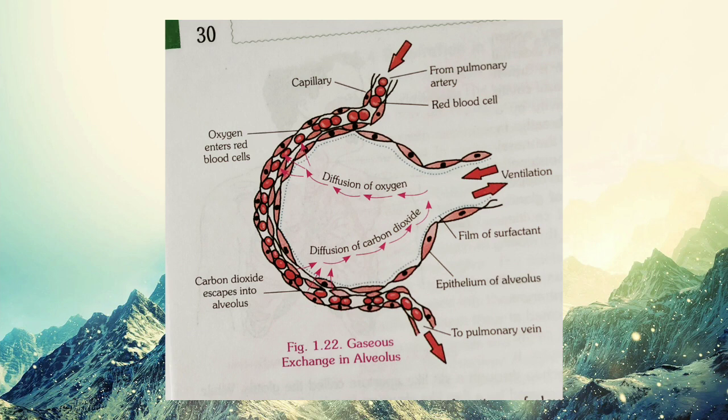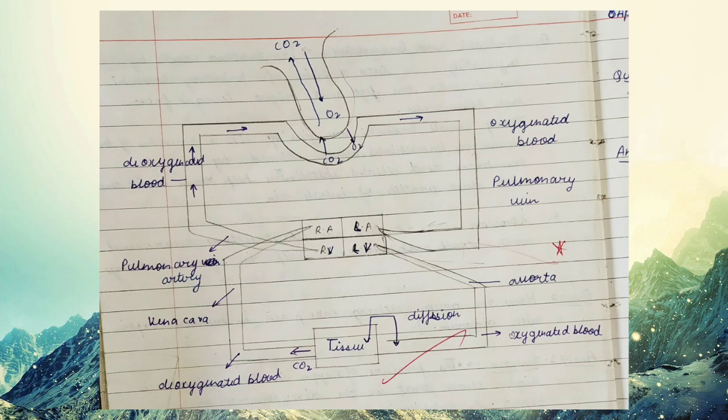So what happens? The carbon dioxide present in that impure blood reaches the lungs, and the blood capillary network in the lungs surrounds the alveoli. At that time the CO2 concentration is high in the blood, so due to high concentration the CO2 starts entering the alveoli.